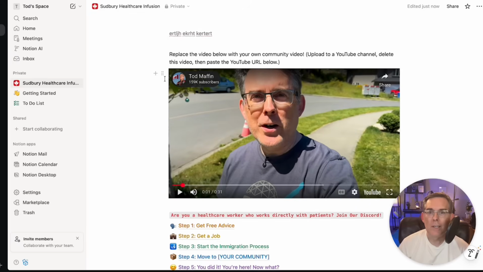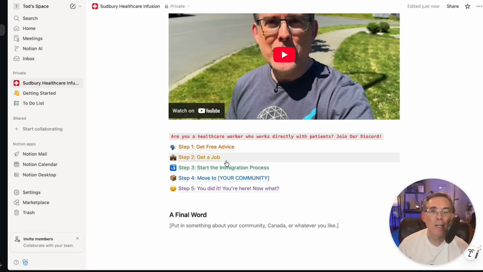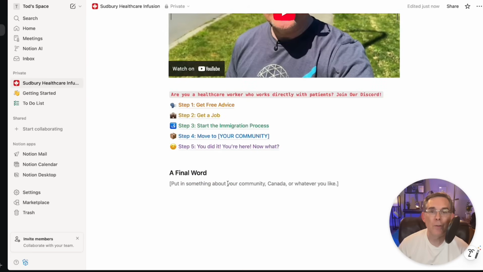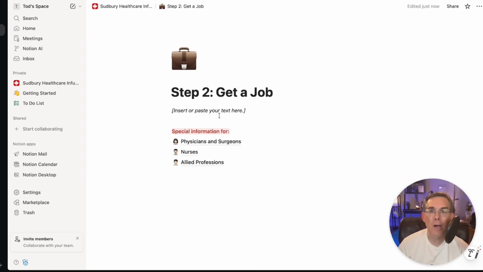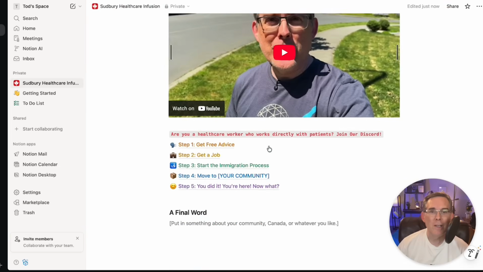And then just go through these pages and paste in your own information. And you'll notice that as soon as you navigate from the page, it saved it. You don't even have to click save. I go back and that text is right there again. So you go here, you'll get a job. I'm going to delete this, put in our own information. Here's a page for physicians and surgeons. Maybe you've got something, Sudbury likes doctors, or whatever it is that you want to put for your own community. Put that there.